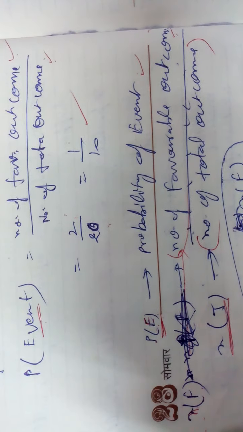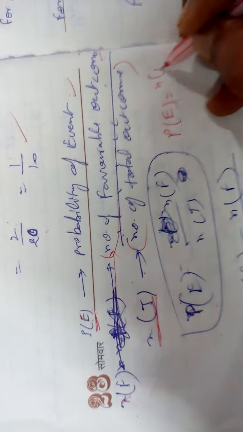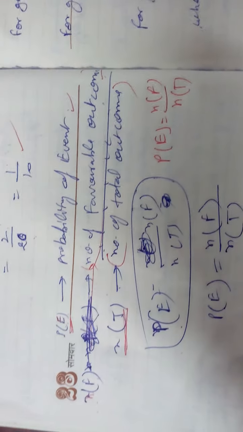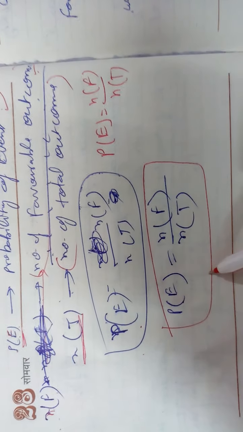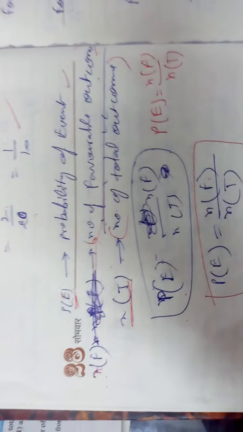Then your probability formula, P(E) is equal to number of favorable outcome upon number of total outcome. In short form, no need to write the full statement. It is your main formula for probability: P is equal to NF by NT.